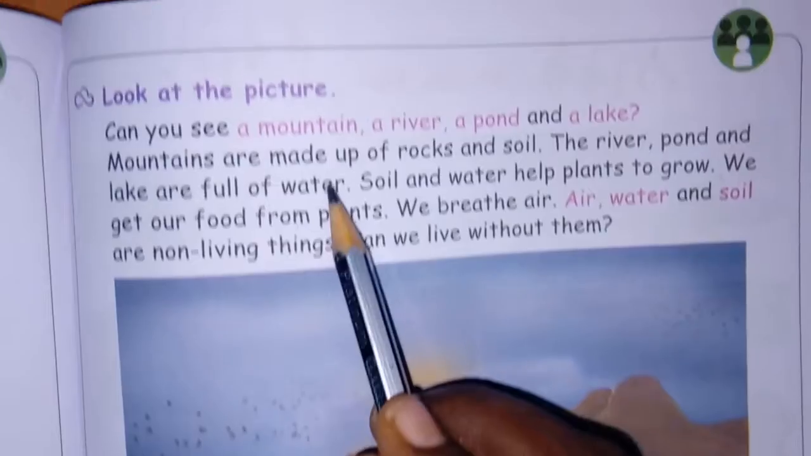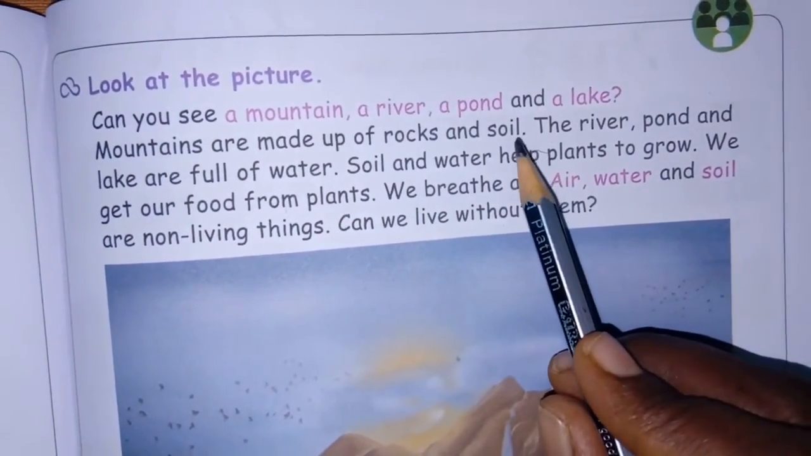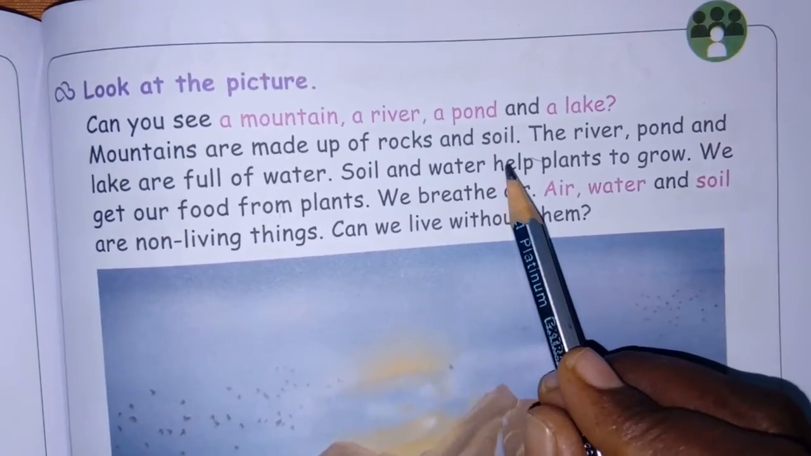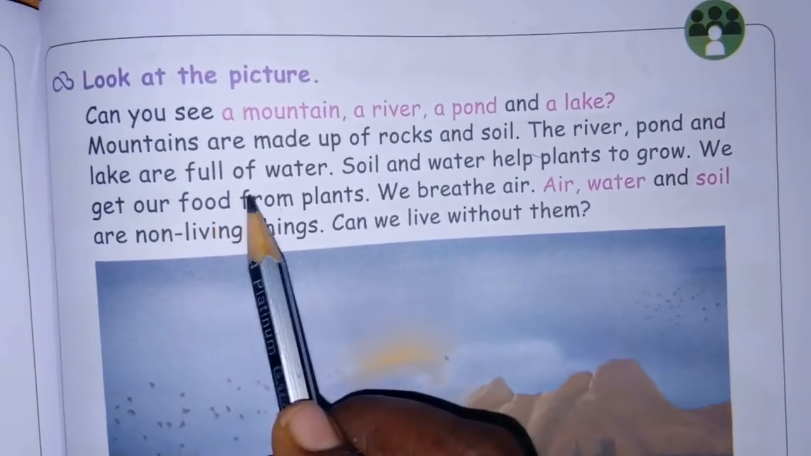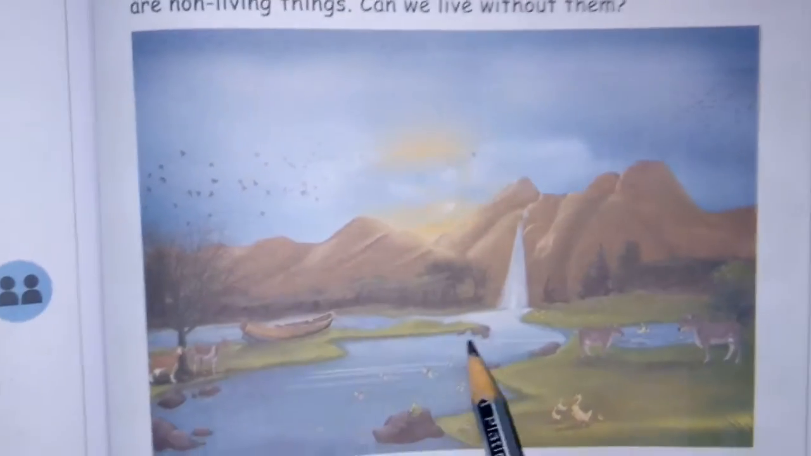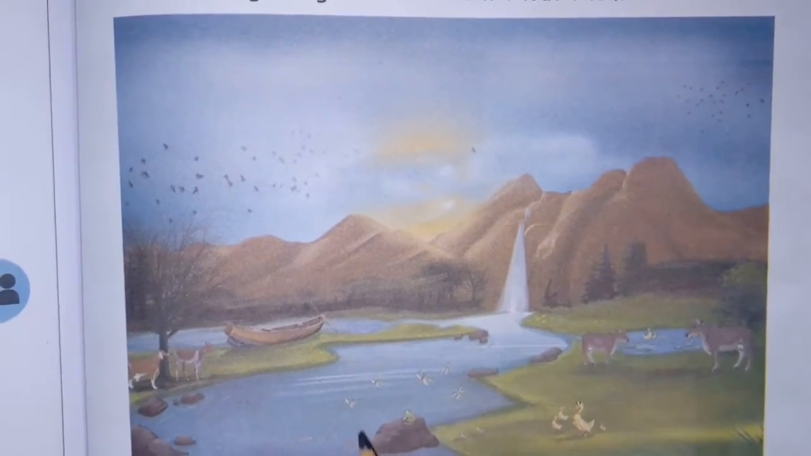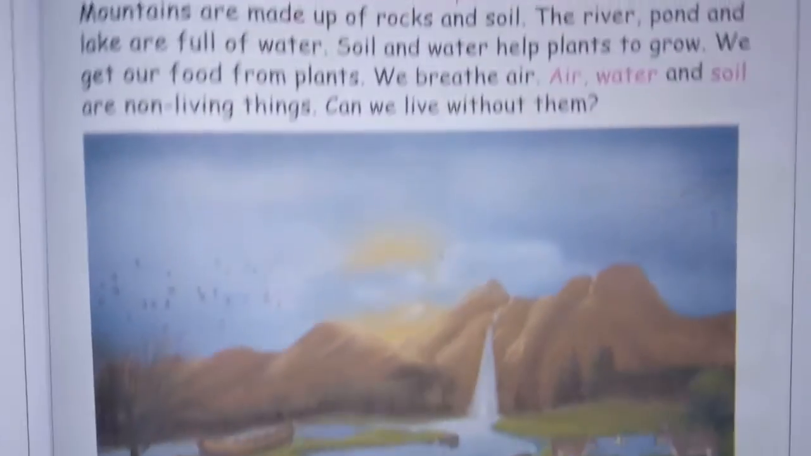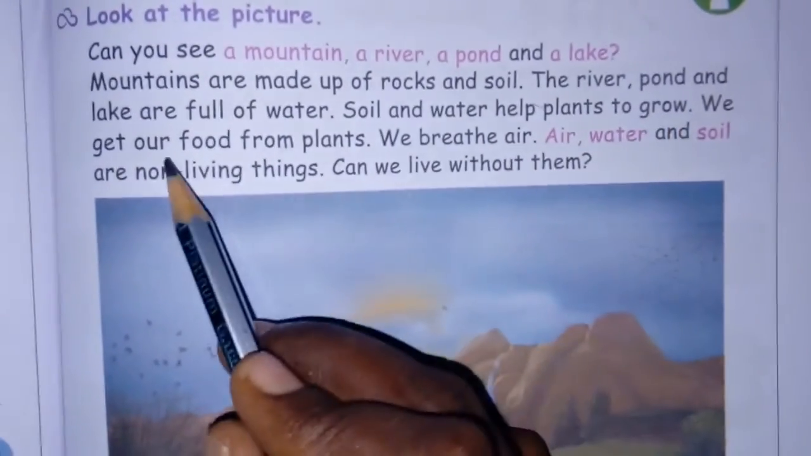So mountains are made up of rocks and soil. Rivers, ponds and lakes are full of water. Seeing this picture, this is the river, this is the pond, this is the lake. All of these are filled with water. Next, the river, pond and lake are full of water.